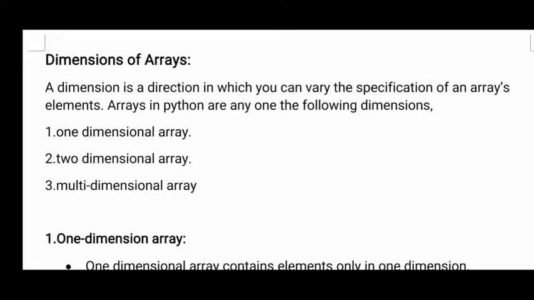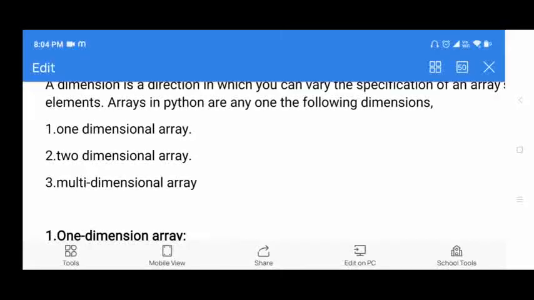So dimension is nothing but how many rows you have, how many columns. If you have only one row, that is one dimension. If you have rows and columns, that is two dimension. If you have a number of matrices, how many matrices you have, that you can decide by using a multi-dimension. So it depends on the subscripts you are using with the array. We have different dimensions.